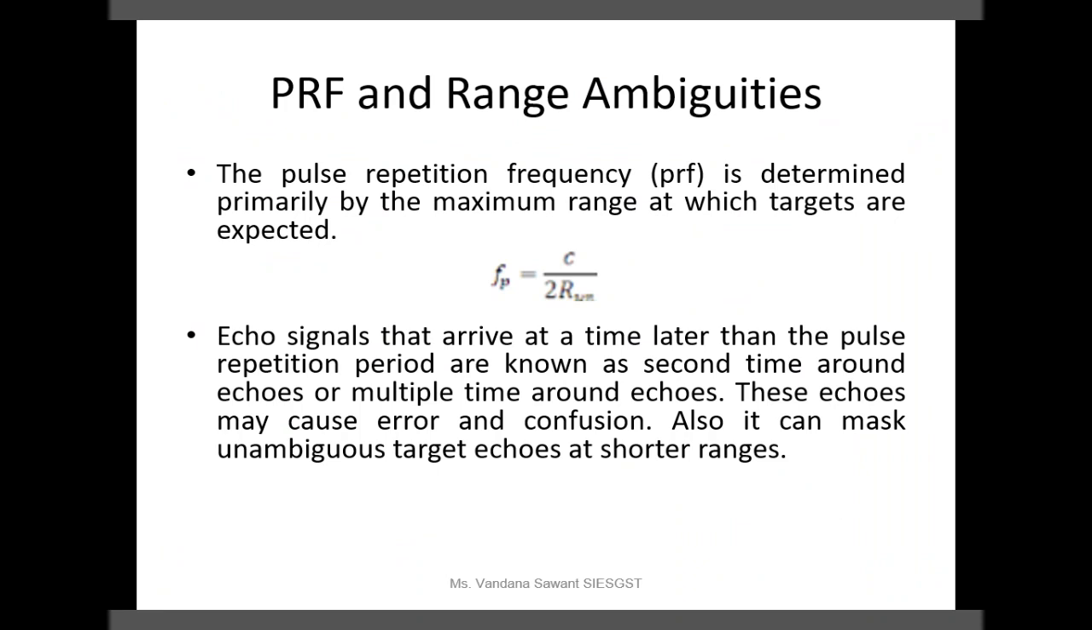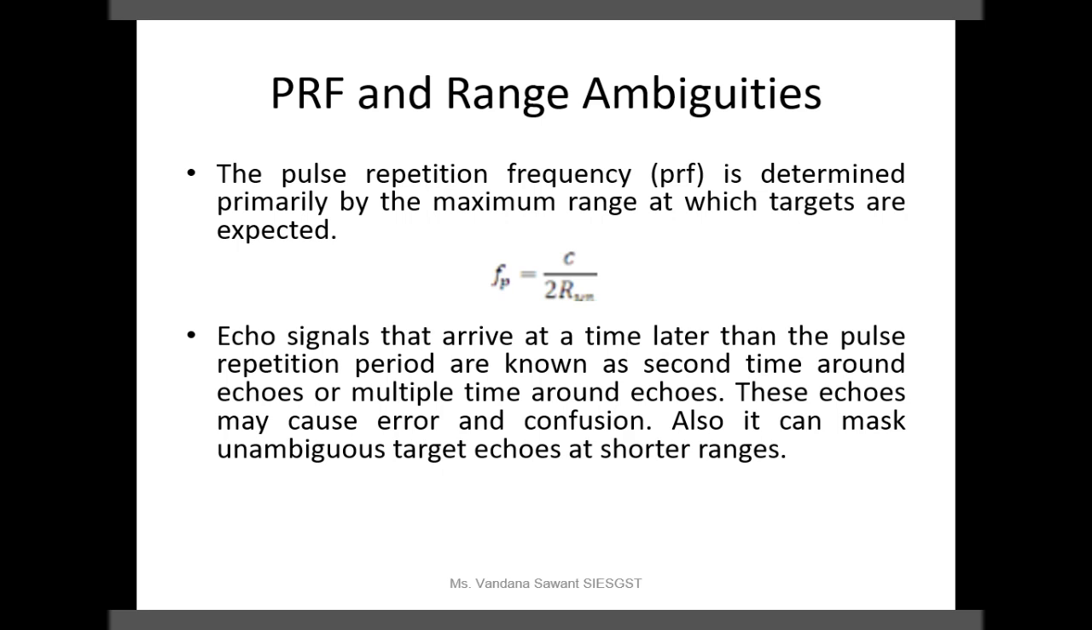And when we are transmitting the second pulse, and before transmitting the third pulse, if the echo signal reflected back from the target arrives, then that is called a second time around echo. Then in between pulse number 3 and 4, whatever echoes we are receiving for the same target, that is called a third time around echo.